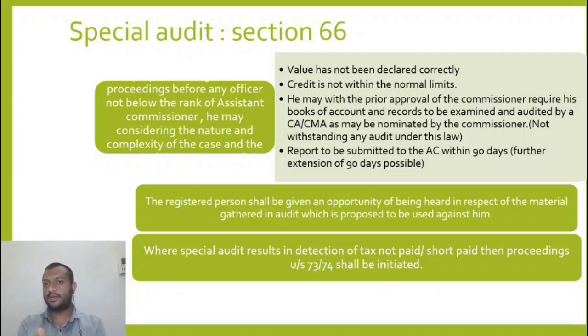Even though the commissioner appointed the auditor, the report will be given to the assistant commissioner within 90 days of what? 90 days of receipt of communication to conduct the audit, or 90 days of closure of audit. The period can be extended by a further period of 90 days. The registered person shall be given an opportunity of being heard in respect of material gathered which is proposed to be used against him. Where a special audit results in detection of tax not paid or short paid, then 73 or 74 proceedings will be initiated.